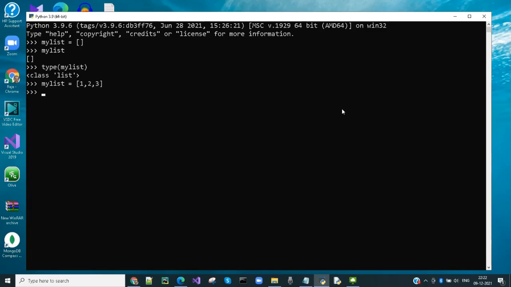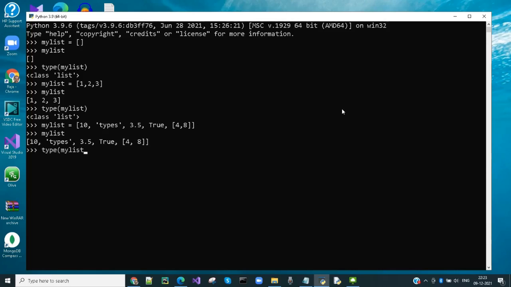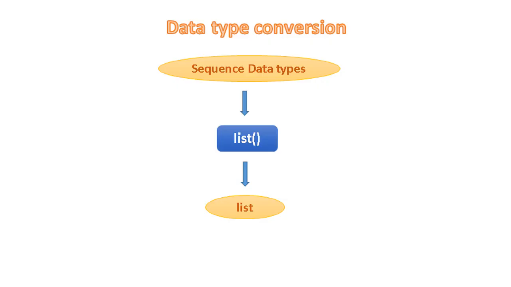Let's create a list with some items. And the data type is list. Let's create a list with mixed data types. Data type conversion. List function is used to convert a sequence data type to list type. Sequence data types are string, tuple, set, etc.